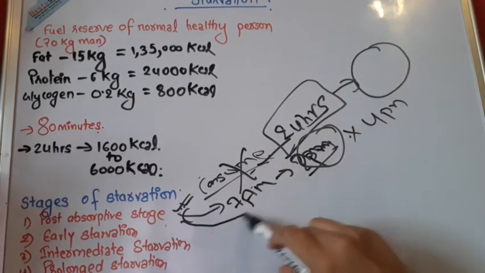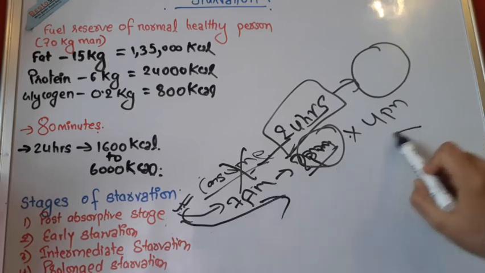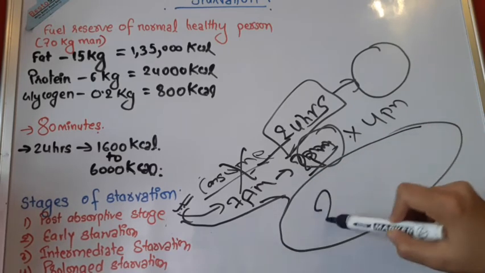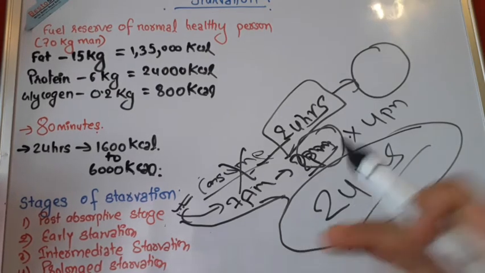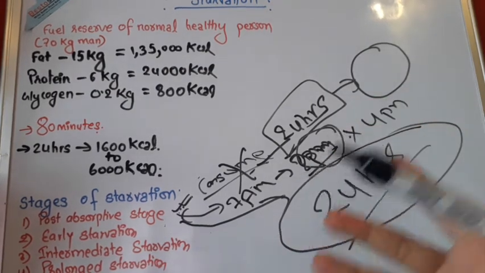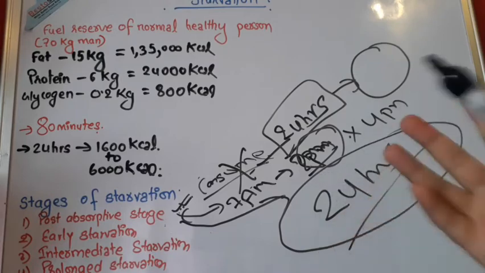But in early starvation, what happens is that you will not have anything for at least 24 hours. It's just like a very strong, very strict fasting. You are not having anything, and in this time your glucose starts to release and fatty acid mobilization from adipose tissue starts.